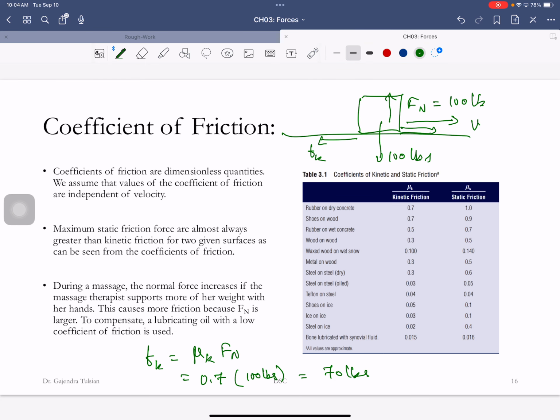More overweight causes more friction because the normal force is larger. To compensate, a lubricating oil with a low coefficient of friction is used.